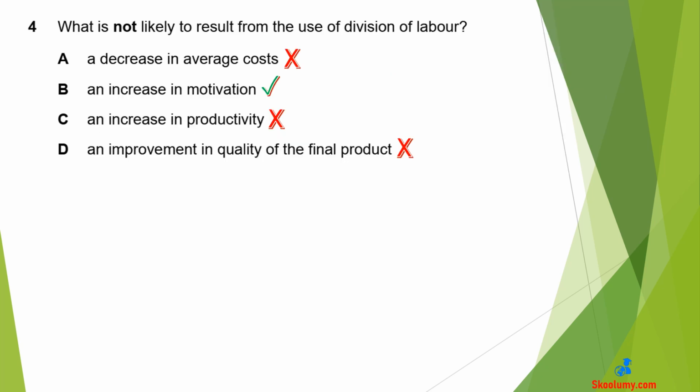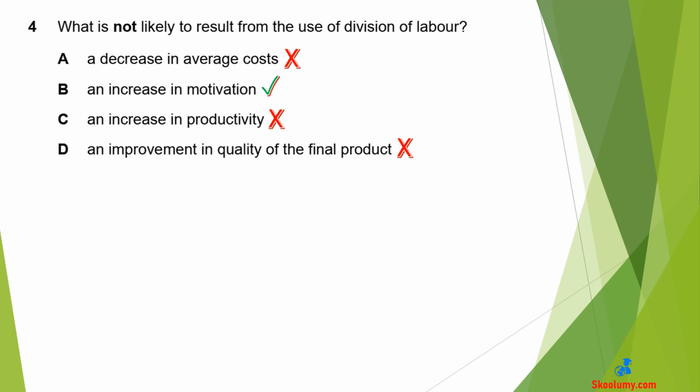Question 4. What is not likely to result from the use of division of labour? All the options except B are consequences of division of labour, either positive or negative. So B is the correct answer because it is not likely to result from the use of division of labour. Division of labour will reduce motivation because of monotony. It will not increase it. Option A is wrong because it will result from the use of division of labour.